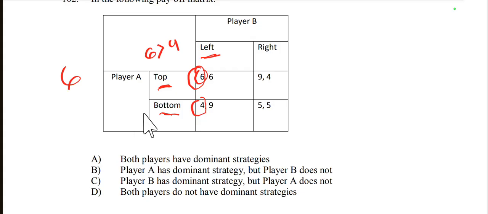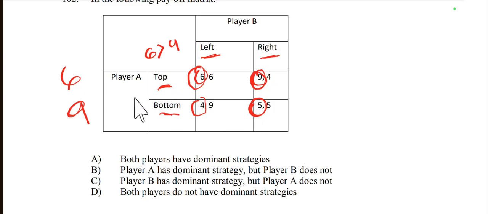Then if player B chooses right, player A can choose either 9 on top or 5 on bottom. Which is greater? 9 is greater. So A prefers top, that is 9.